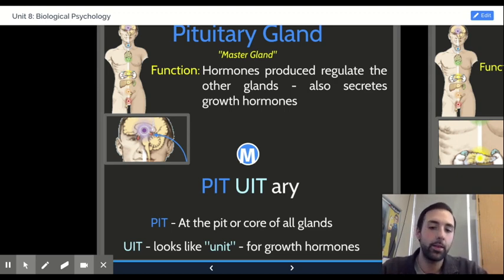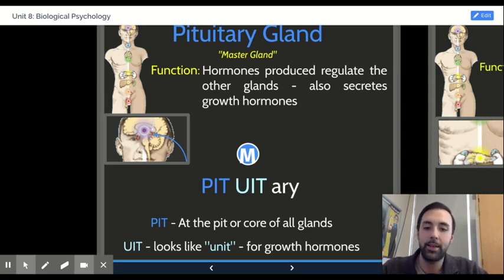As a mnemonic, when I look at this word, the PIT, I think of the word pit or core. That term is often used with something like an apple or other types of fruit. But I think that's a useful mnemonic because if you think of the word pit or core, the pituitary gland is really the core gland that overlaps the secretion and the regulation of hormones from all of the other glands.